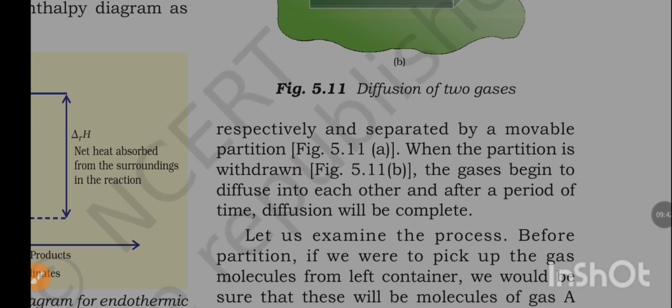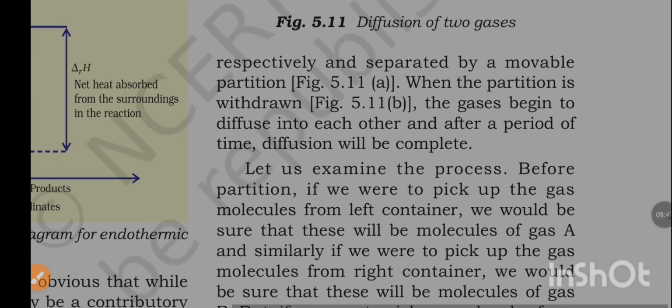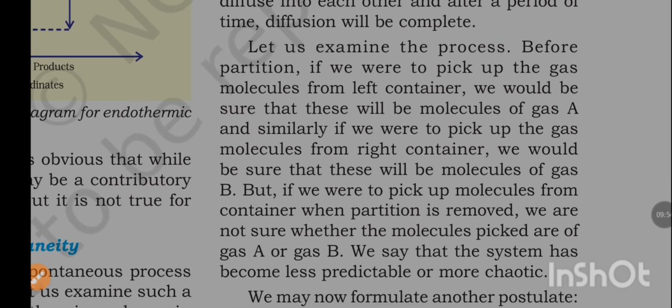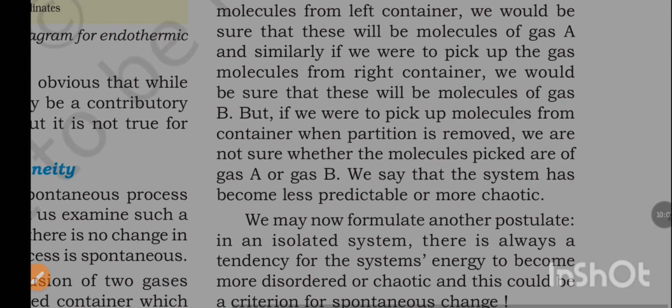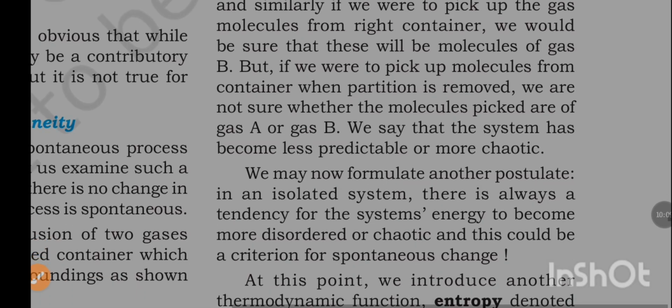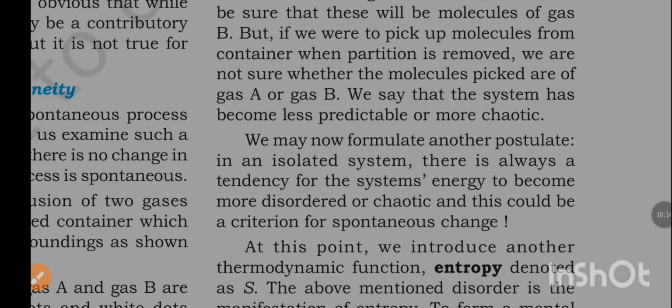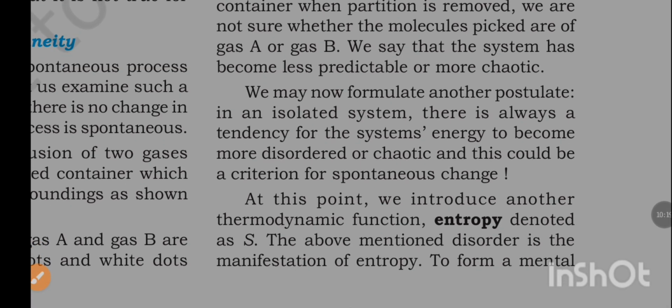When the partition is withdrawn, the gases begin to diffuse into each other, and after a period of time diffusion will be complete. Let us examine the process before partition. If we were to pick up the gas molecules from the left container, we would be sure that these will be molecules of gas A, and similarly if we were to pick up the gas molecules from the right container, we would be sure that these will be molecules of gas B. But if we were to pick up molecules from the container when the partition is removed, we are not sure whether the molecules picked are of gas A or gas B. We say that the system has become less predictable or more chaotic.